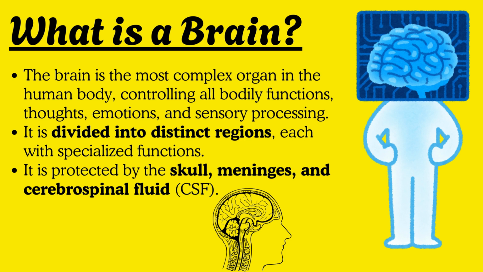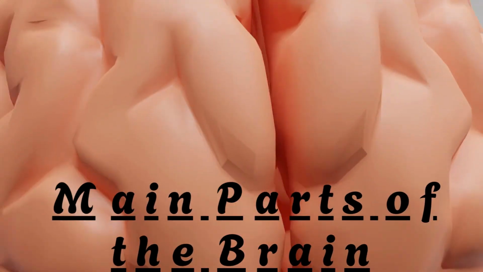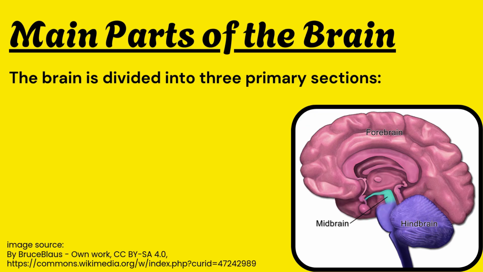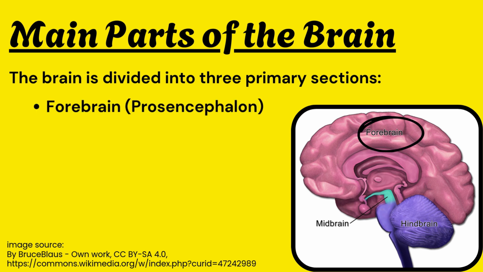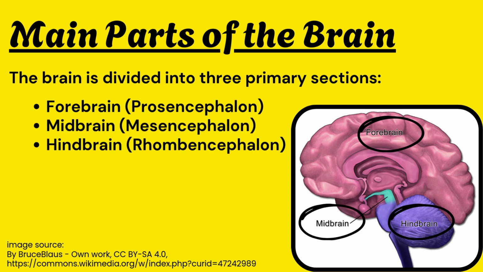It is protected by the skull, meninges, and cerebrospinal fluid. Now we will begin the topic on main parts of the brain. The brain is divided into three primary sections: forebrain, prosencephalon; midbrain, mesencephalon; hindbrain, rhombencephalon.